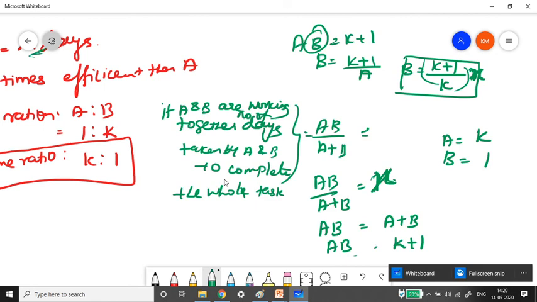I replaced it with 1 before, but you can replace it with X. So X will come here. Got it? Into X.